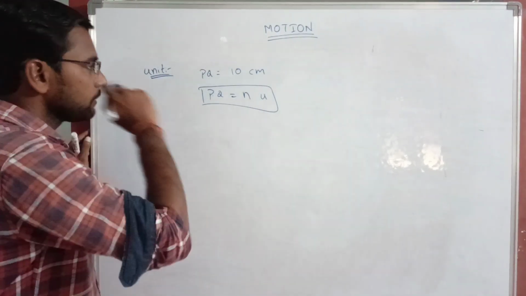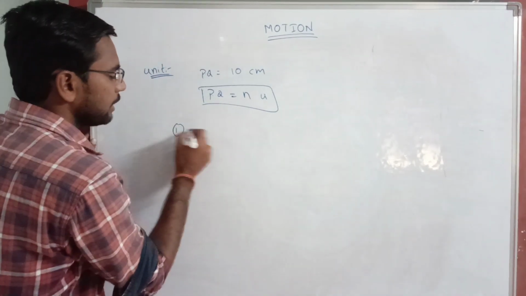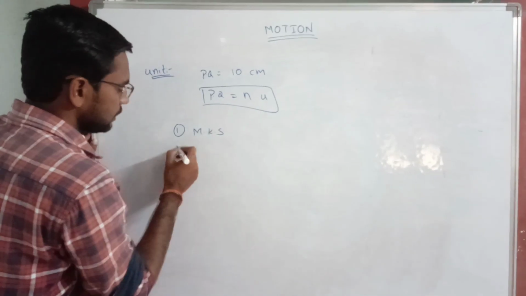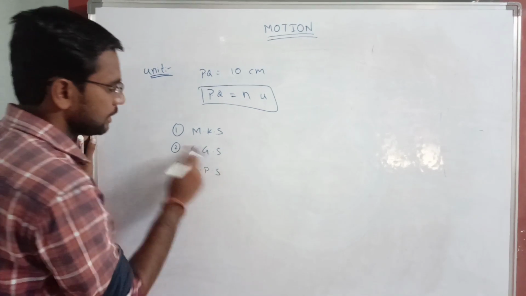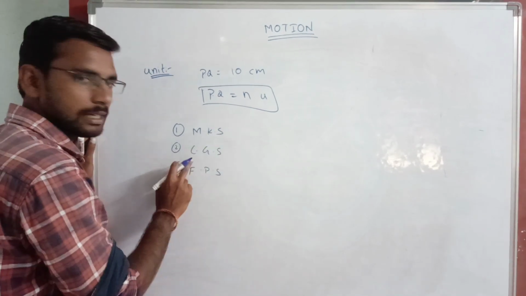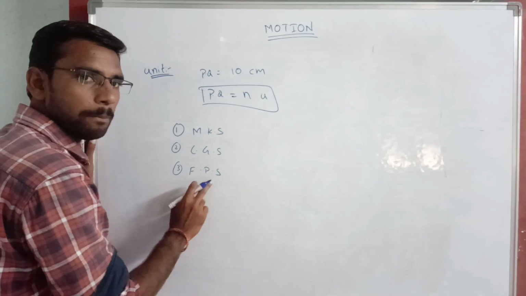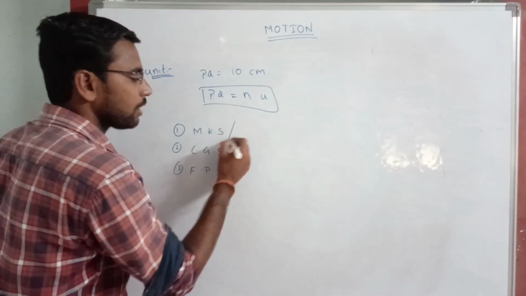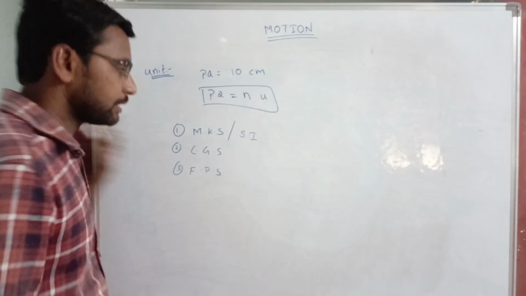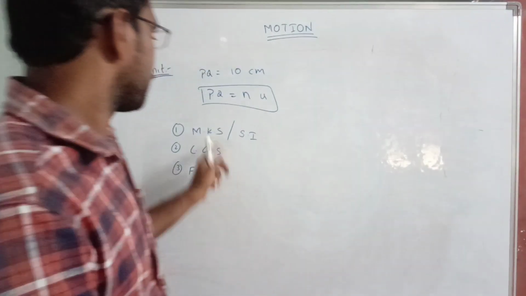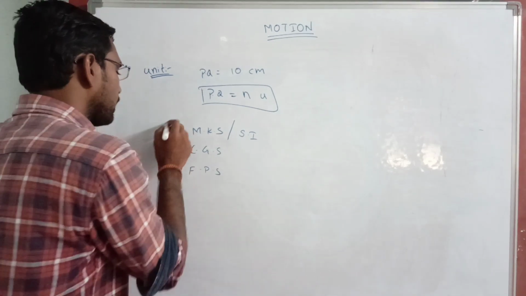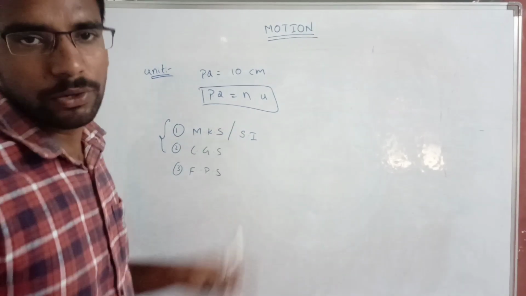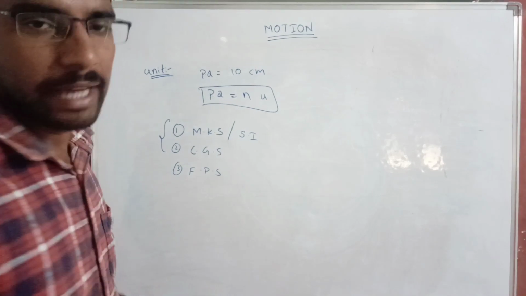So units are of 3 types. One is the MKS system, second is CGS, third is FPS. Meter, kilogram, second. Centimeter, gram, second. Foot, pound, second. The MKS system is also called the System of International Units. This is the universal system we use. These two are the important ones for us, and we use these two mostly in our lesson. So let's go to the lesson.